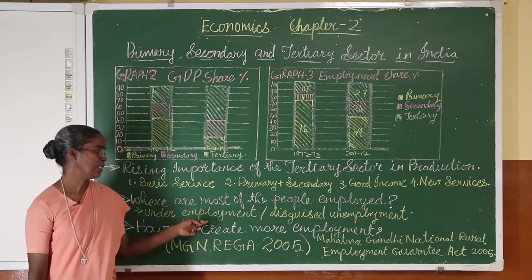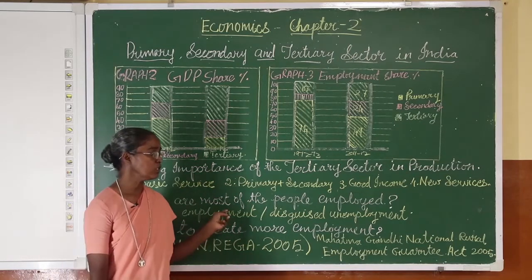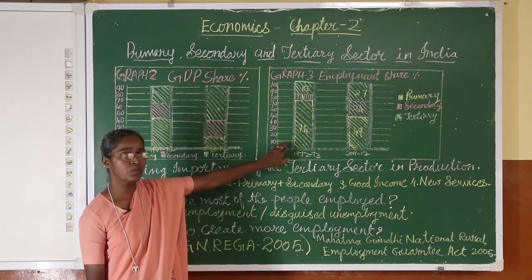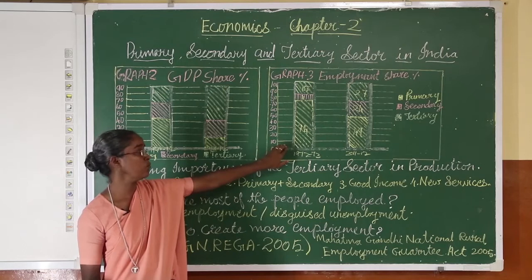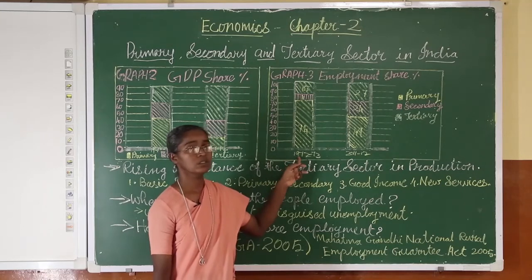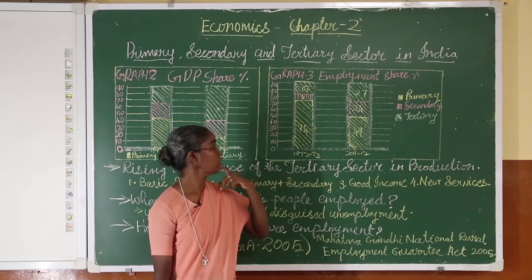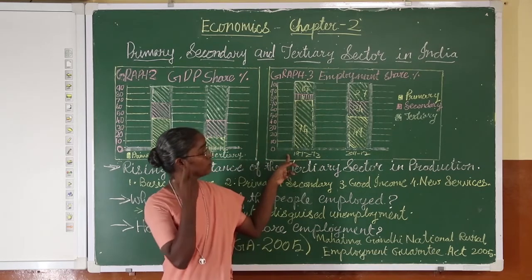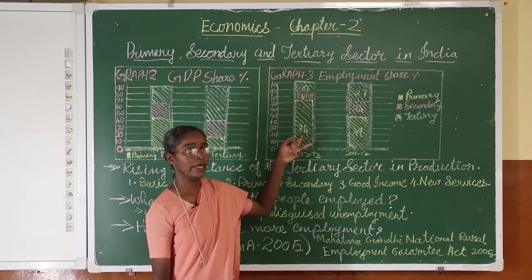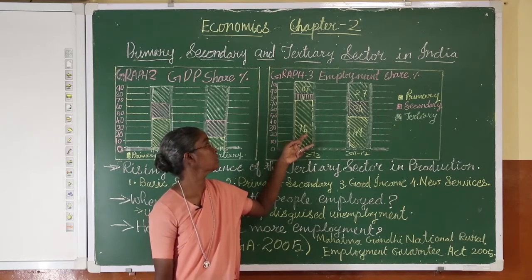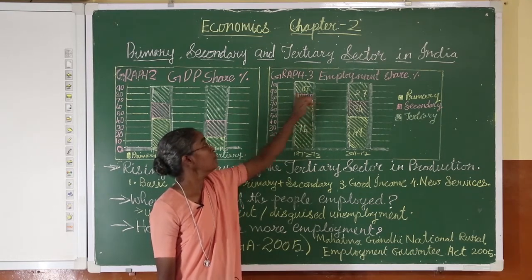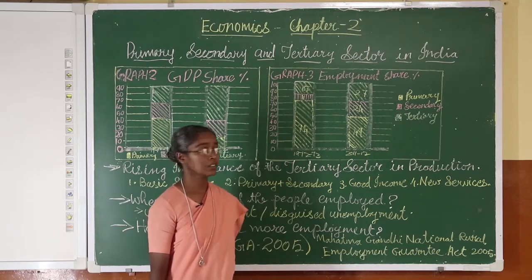Now, underemployment and disguised unemployment, to know this, we need to know the background of where the people are employed, whether change has taken place in the past years. So, here is another graph. Here also we see the year 1972-73. In 1972-73, 74% of the Indian population were employed in the agricultural sector or primary sector, 11% in the industrial sector or secondary sector, and 15% in the tertiary sector.